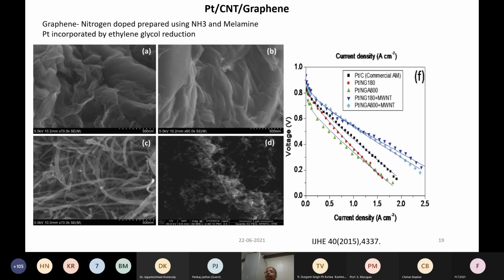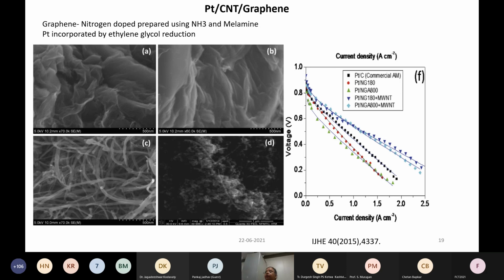This figure shows the use of graphene, nitrogen-doped graphene, which has been prepared with ammonia and melamine, and then they incorporated platinum by the ethylene glycol reduction method.